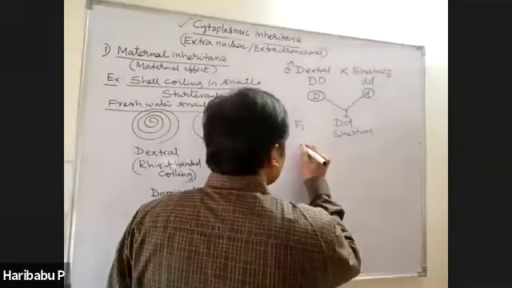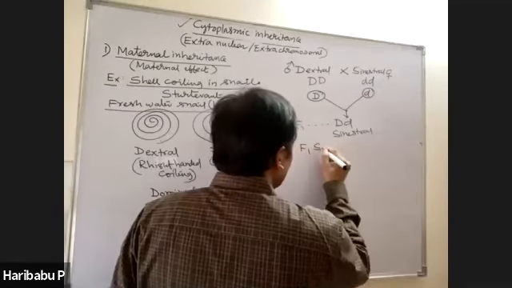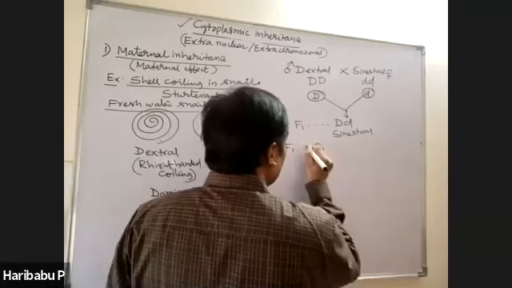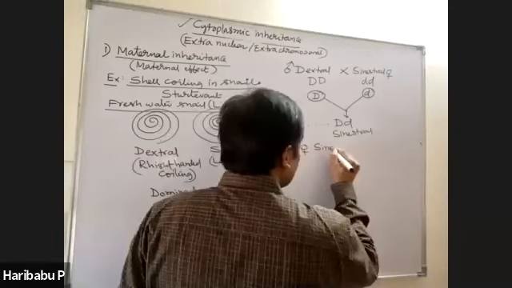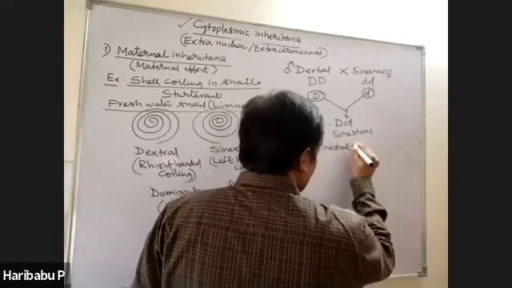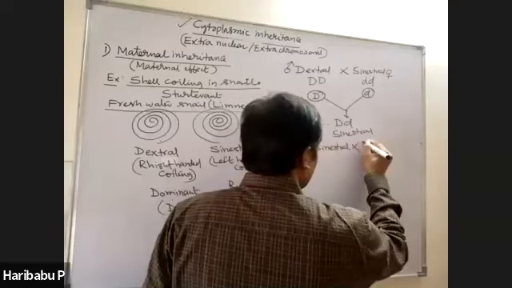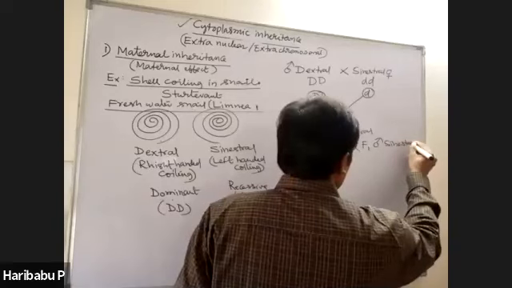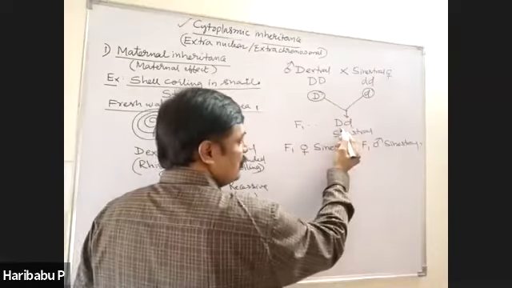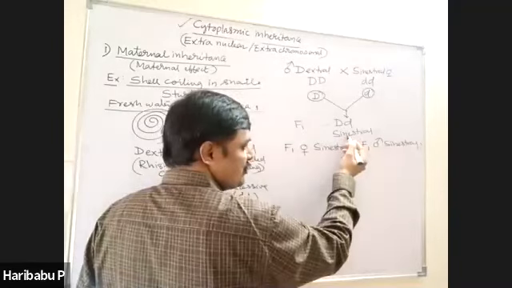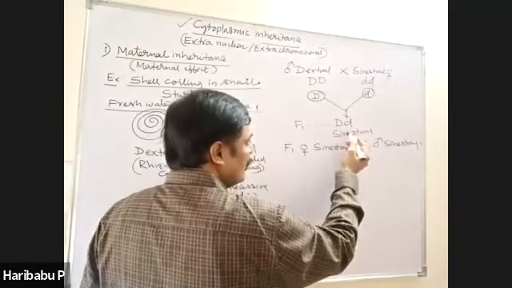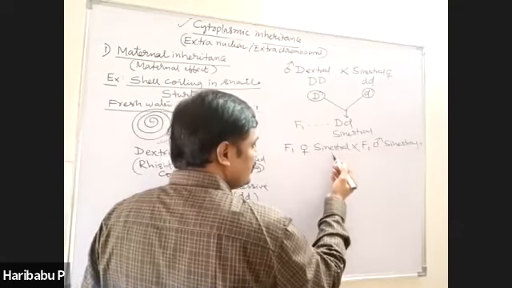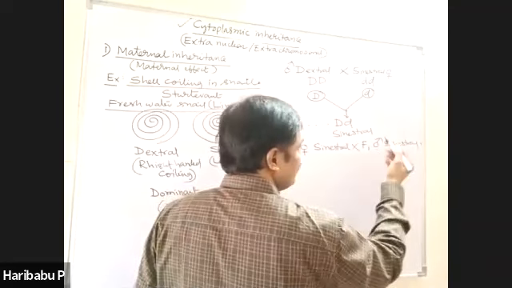That is F1 female sinistral crossed with F1 male sinistral. Yes, you are right. So some are males and some are females. Sinistrals are produced. Now what we are doing? F1 is intercrossing. That means F1 female sinistral is crossed with F1 male sinistral, right?